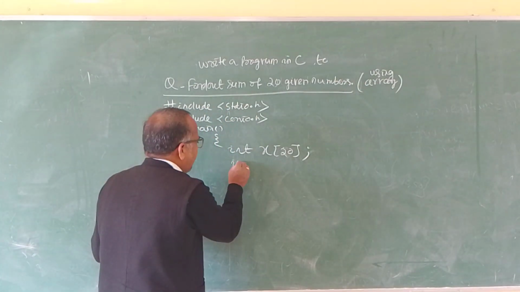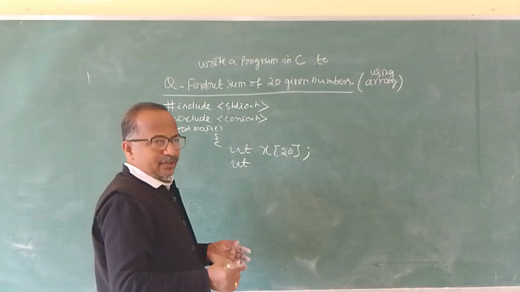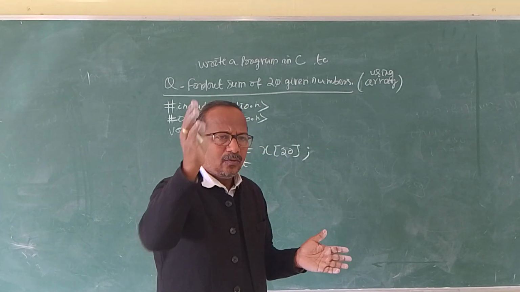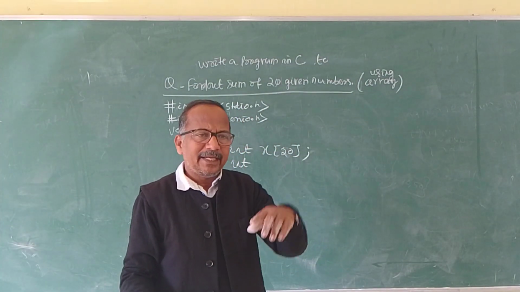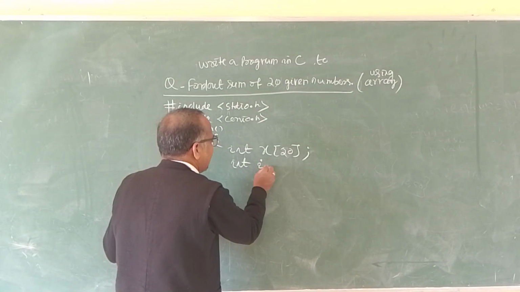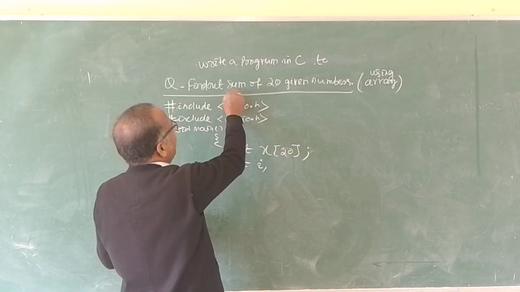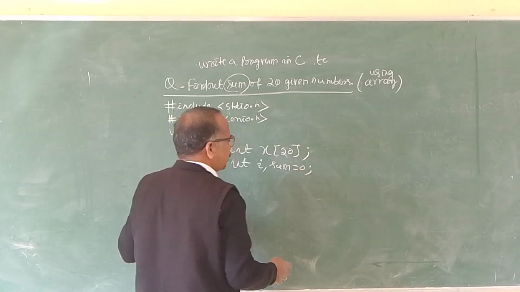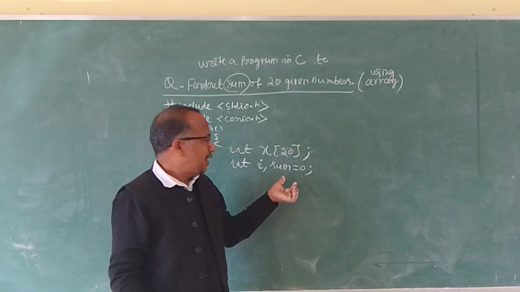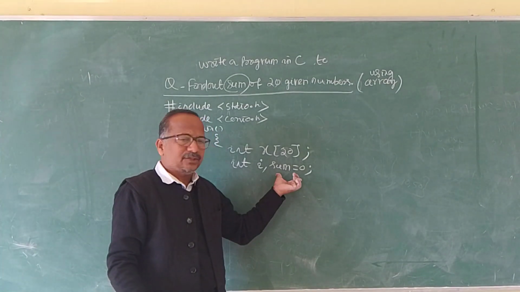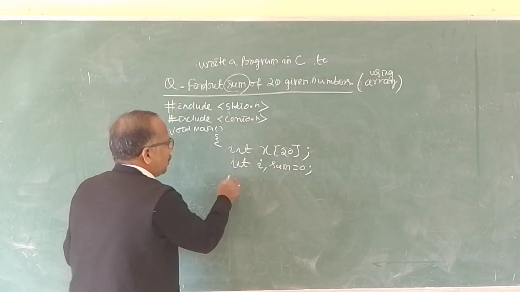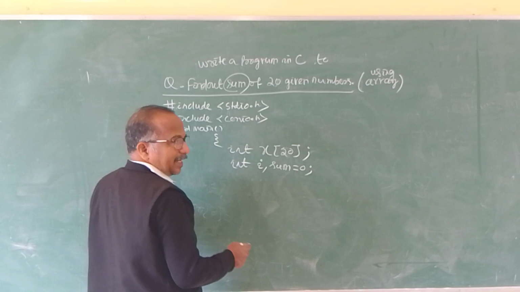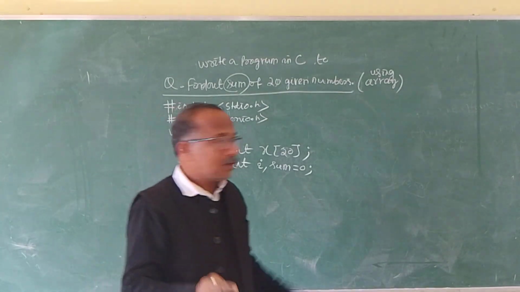Then another variable is required, because for 20 variables the index has to go from 1 to 20 or 0 to 19, so i is a variable. And we have to find out the sum of the variables. Sum you can declare as well as initialize, as we have discussed that any summation of a series is initialized to 0. Then we will enter 10 values, or 20 values.